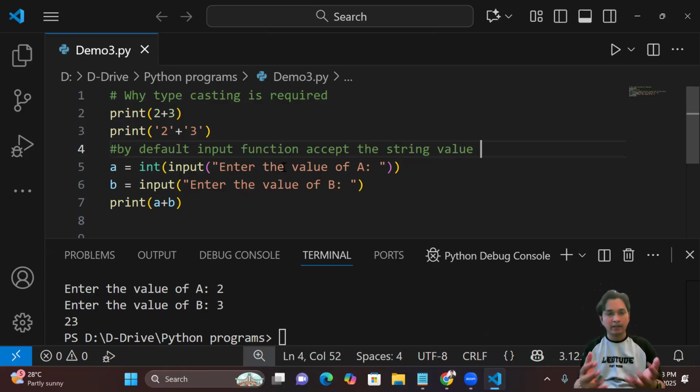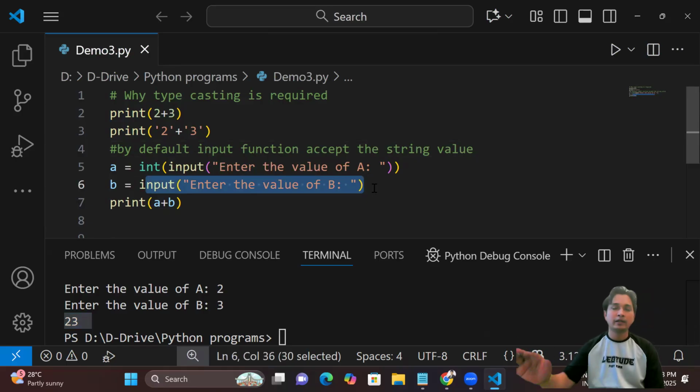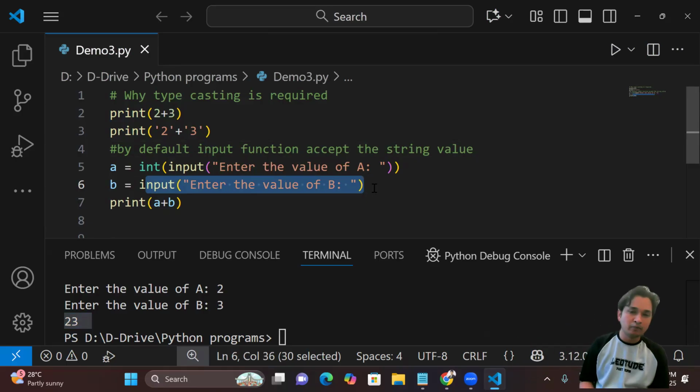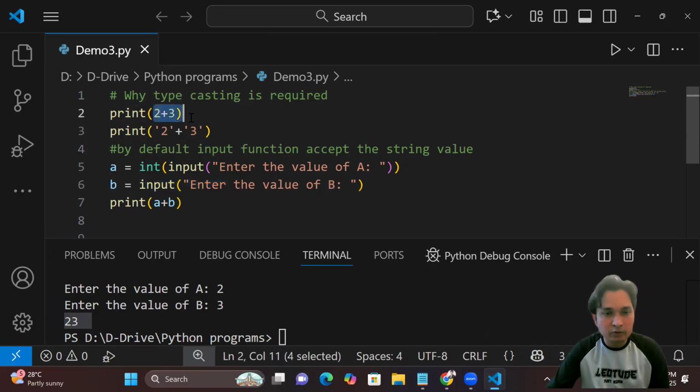You haven't asked me, but I'm telling you because this is the main reason why, when we are accepting the values like 2 and 3, we are getting the result here 23. So actually this input function is accepting by default all the types of value in the string format. And when you do an addition of the string format, definitely you will get the concatenated output. So here I'm getting a 2 plus 3.